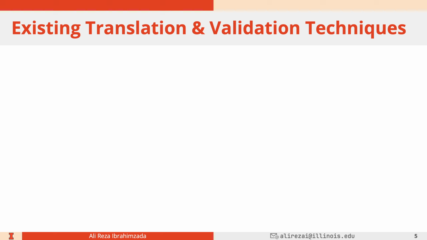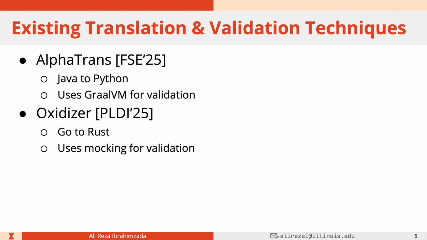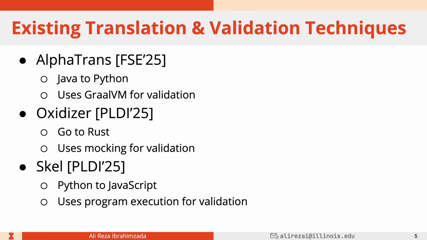So let's look at some of the existing translation and validation techniques at the repository level. For example, we have AlphaTrans, which was published in FSE 2025. AlphaTrans can only translate Java to Python, and it uses GraalVM for validation, actually for in-isolation validation. We have Oxidizer, which was published in PLDI 2025. It can only translate Go to Rust, and it uses mocking for validation. Finally, we have SCALE, which was also published in PLDI 2025, and it can translate Python to JavaScript, and it uses program execution for validation.